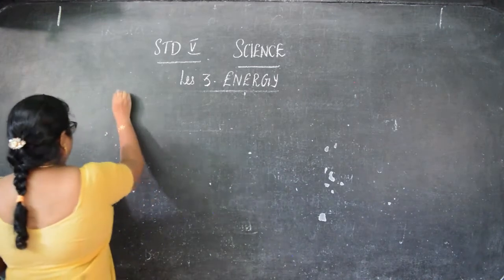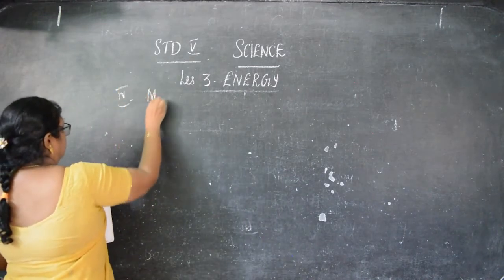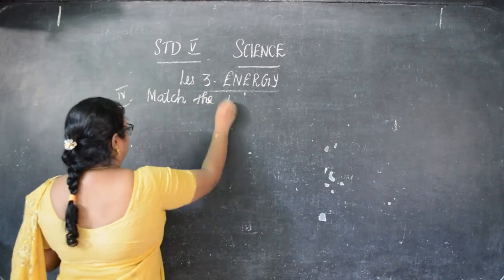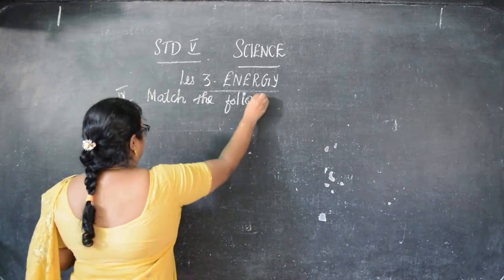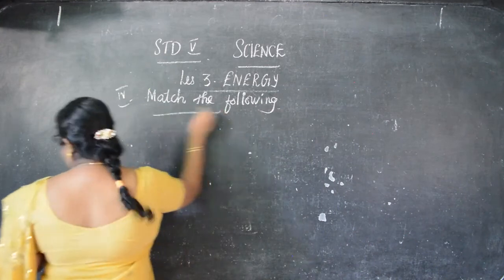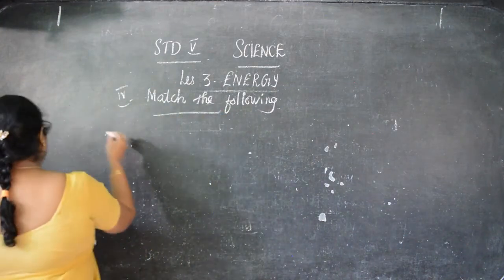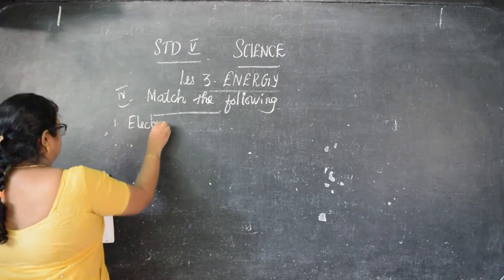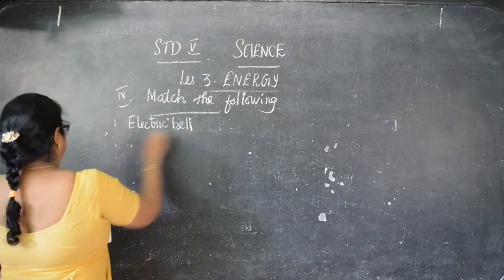So, Roman number 4, match the following. In that, first one is electric bell.